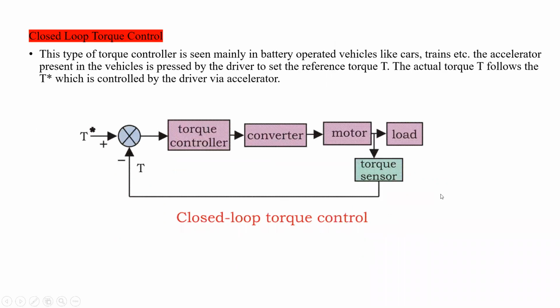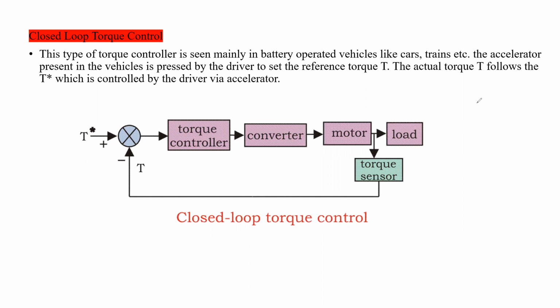Next, closed loop torque control. It is also the same operation, but here we are measuring the torque at the shaft of the motor. This is a mechanical parameter.